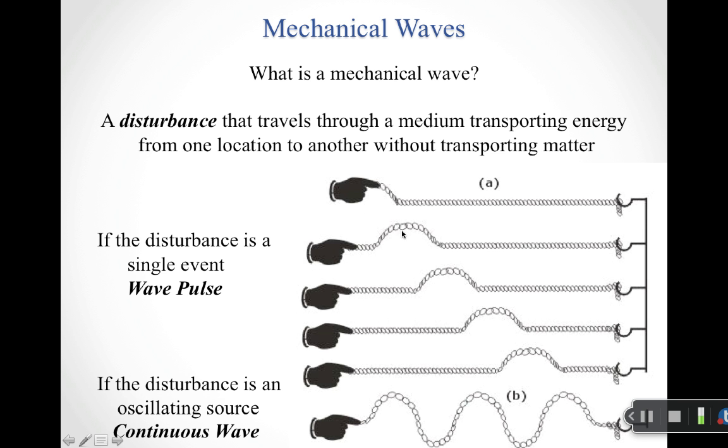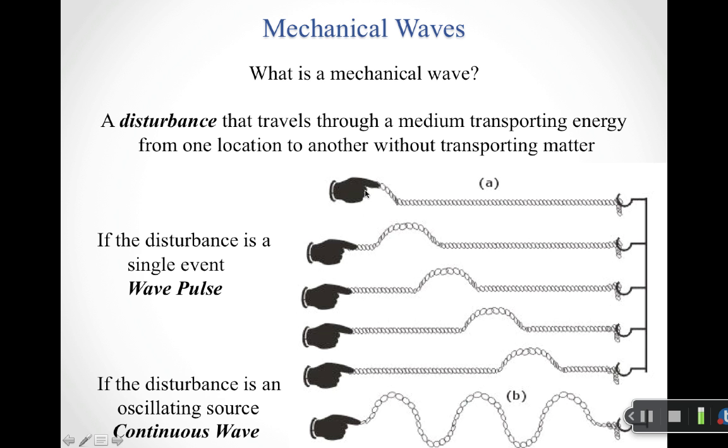So notice that as this hand goes up and down once, what I do is I send basically what's known as a wave pulse. So it's just a single crest of a wave. And you notice that the rope doesn't travel from here to there. Instead, what travels is basically the pulse. So as I pull up and then down, that pulls the next piece and pulls the next piece. And so what you see is this pulse travel across the rope.